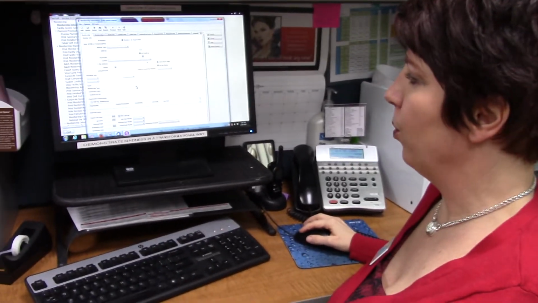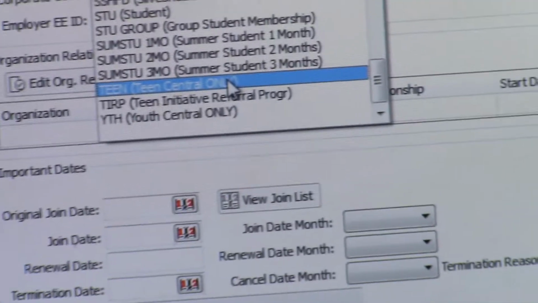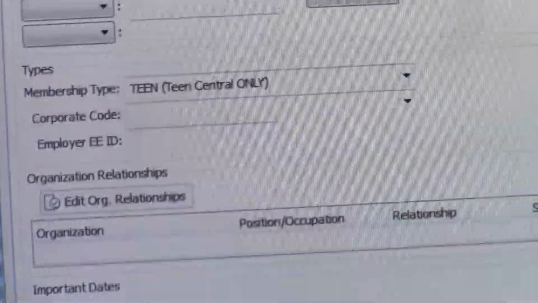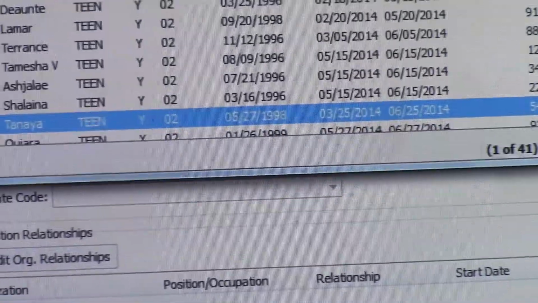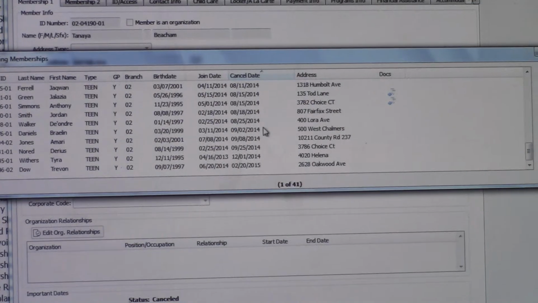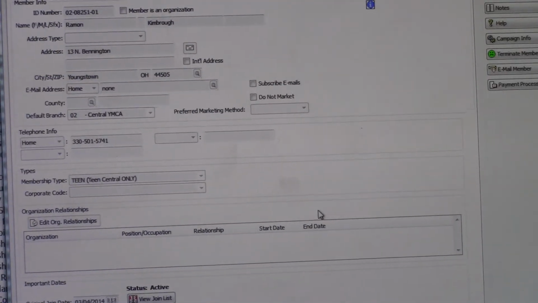I also want to point out this Central Teen Only. This is a different program. This is a membership type. But the Central Teen Only, you can see we can pull up some of them. You'll notice here the cancel date. Most of these are canceled. I'm trying to find an active one here. Let's look at this one.